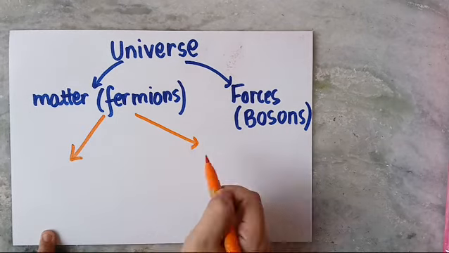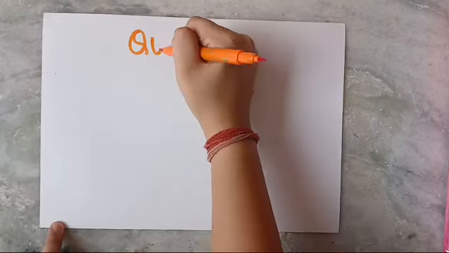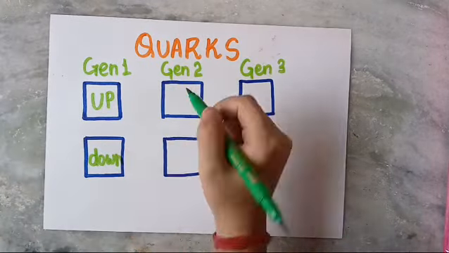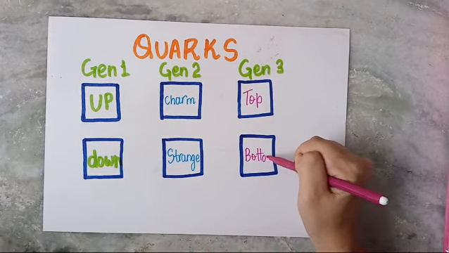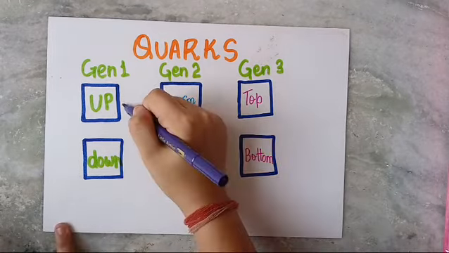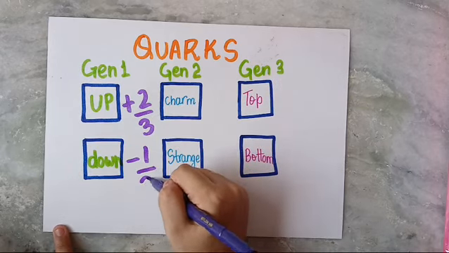The fermions are further classified into quarks and leptons. The quarks are of 6 types: the up quark and down quark in generation 1, the charm quark and strange quark in generation 2, and the top quark and bottom quark in generation 3. The up quark consists of a positive 2/3 charge, and the down quark has a negative 1/3 charge.